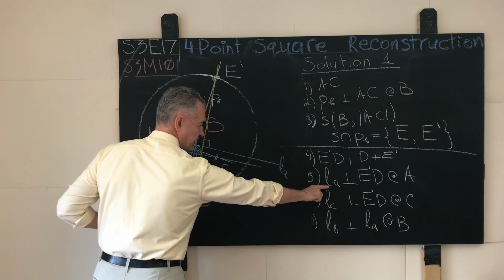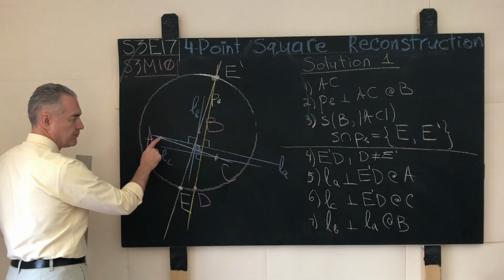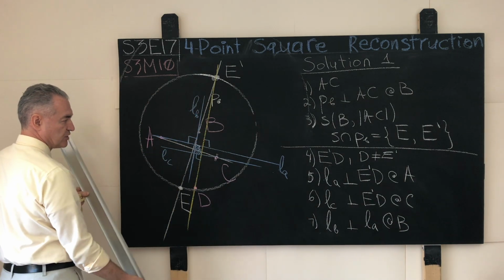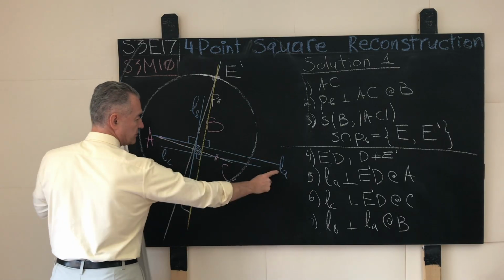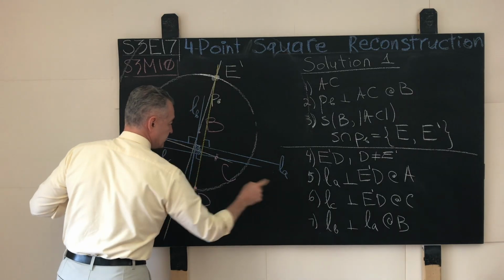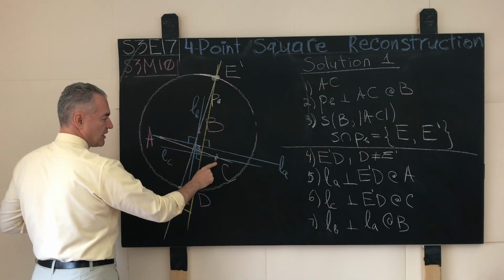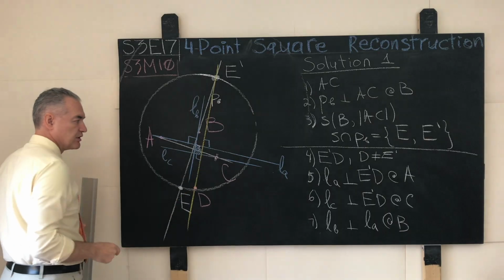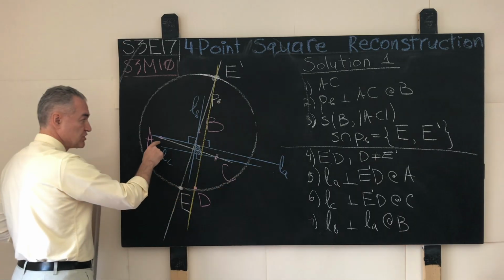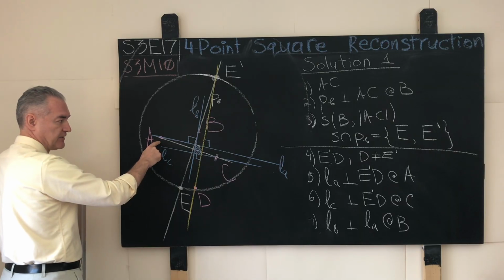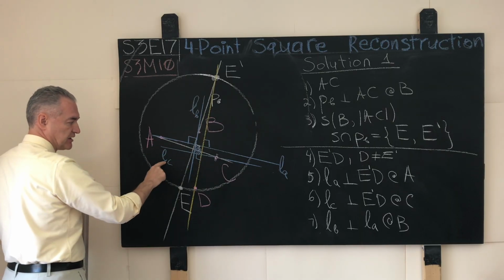The straight line LA passes through the point A perpendicular to that yellow straight line E prime D. This is the straight line right here, LA. Now LC, because C sits on the extension of the opposite side on which our first point A sits, we snap a straight line LC.